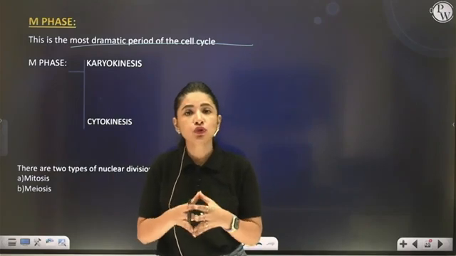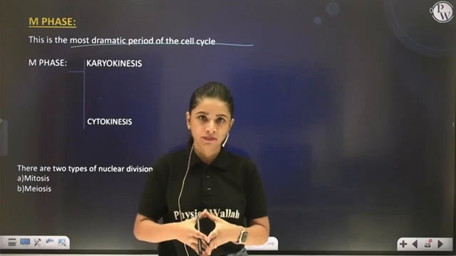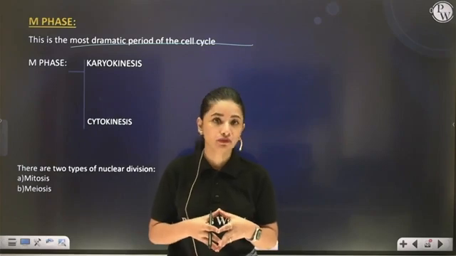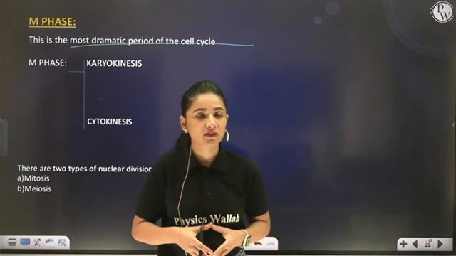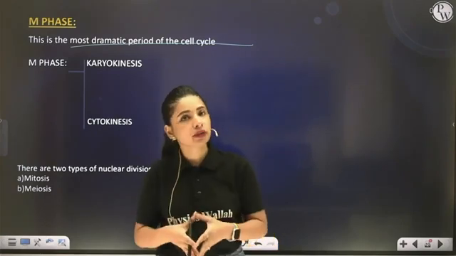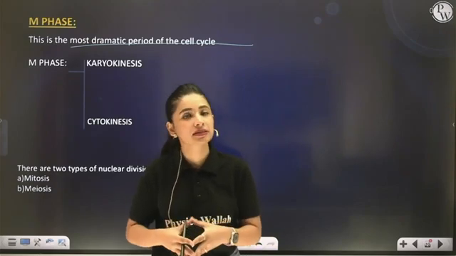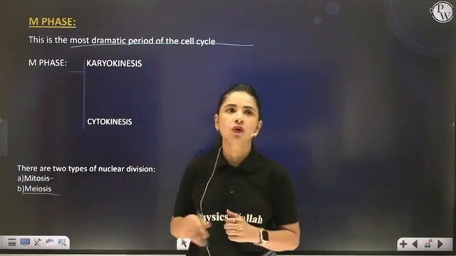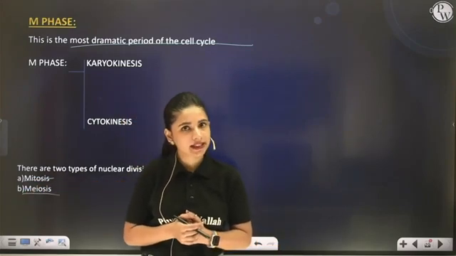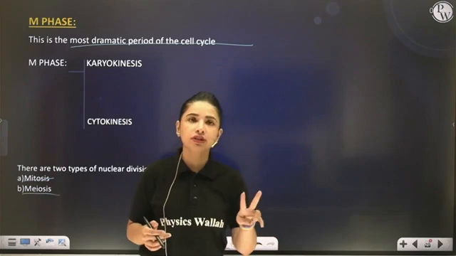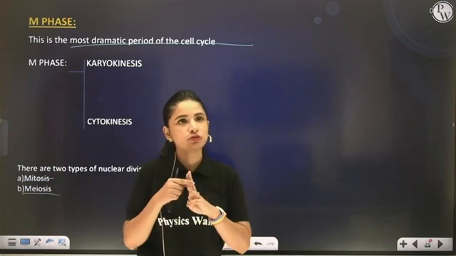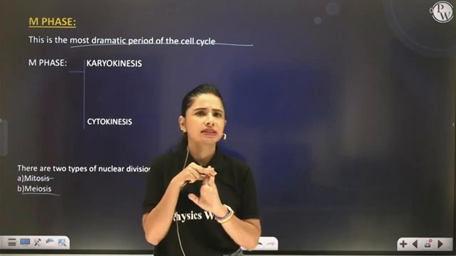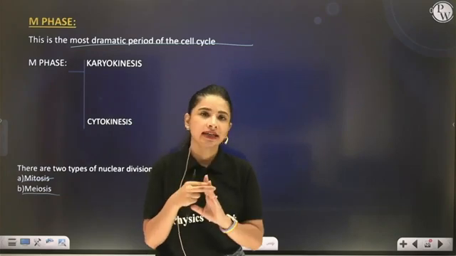There are two types of nuclear division or karyokinesis, that is mitosis and meiosis. Correct? So there are two ways nuclear division can take place. Once nuclear division has taken place, ultimately cytokinesis comes, which is the same in both cases.